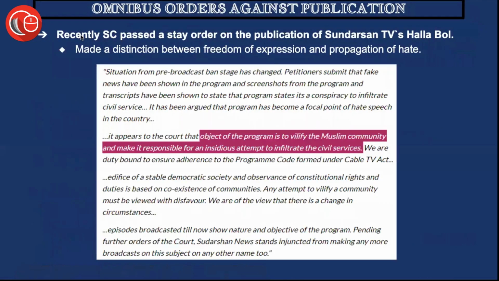A very good example of this is that recently the Supreme Court passed a stay order on the publication of Sudarshan TV's Halla Bol.